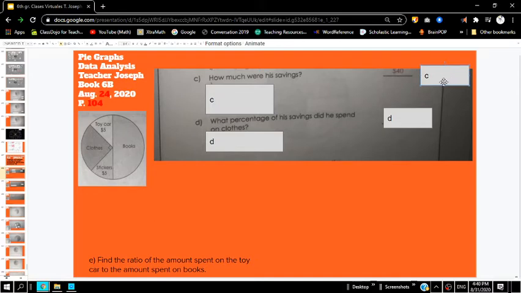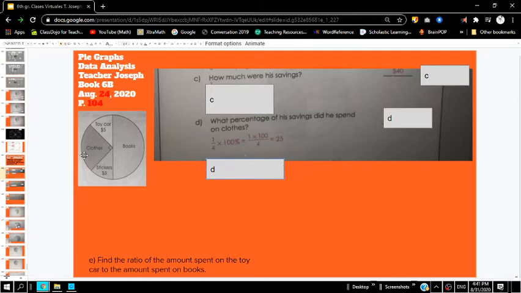It said, what percentage of the savings did he spend on clothes? Well, it's a right angle, and all right angles are the same as 90 degrees, or 25%. So we can also take 1/4, which is the fraction, same as 25, times 100%, which is equal to 25%.